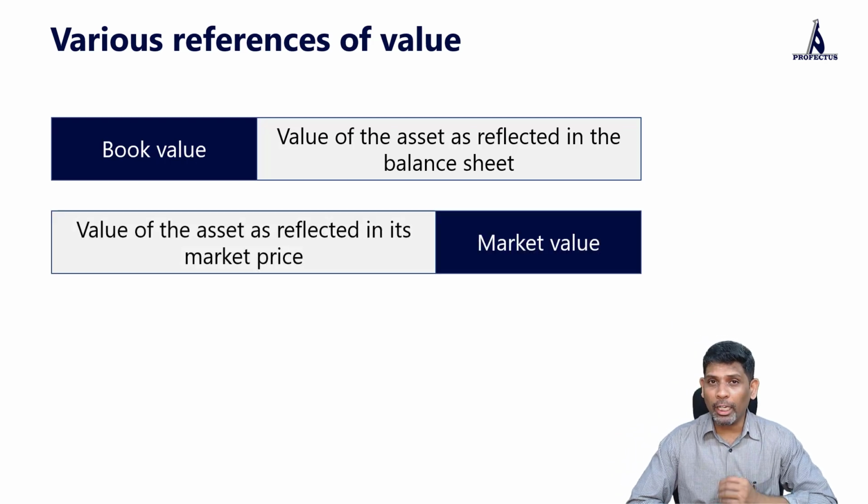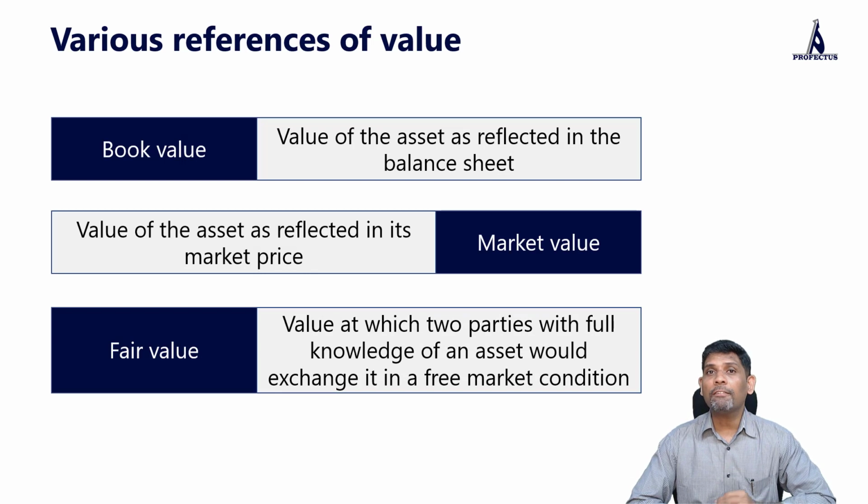Then we talk about market value, which is the value of the asset as reflected in its market price. This is the price at which you can buy or sell the asset. The third we have is fair value. Fair value is a theoretical concept. It is essentially the value at which two parties who have full knowledge of an asset would be willing to exchange it in a free market condition. That is, when they do not have any coercion or force and they know about the asset, what is the price at which they would be willing to buy or sell? That's what we refer to as fair value.